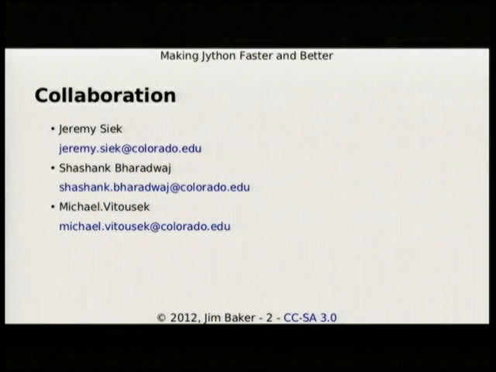So this is actually a collaboration. In general, we have a large community, but especially the results I'm going to speak of in terms of working on Invoke Dynamic and some other applications of that. This is a collaboration in large part with some people at the University of Colorado. I happen to live just outside Boulder, so this is a very convenient physical proximity. And one of them, Shashank, I'm sure he's here right now. Shashank? Are you here? Oh, so Shashank has worked with me extensively on this, and so I'll be presenting some of his work here. Okay.